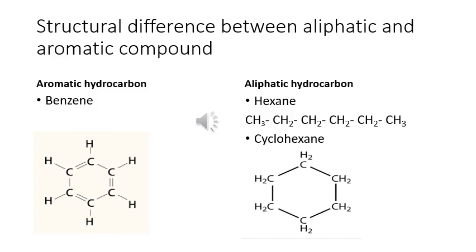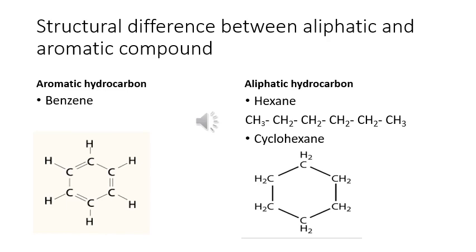Aliphatic hydrocarbons are straight chain compounds in which carbons are arranged in a straight chain or sometimes in a branch chain. Sometimes there are closed rings also present in which carbons are attached to each other by a single covalent bond. They are called cyclic compounds. In case of aromatic compounds, carbon atoms are attached to each other by alternate single bond and double bond, and they are arranged in the form of a closed ring. You will find the structure of benzene and cyclohexane.